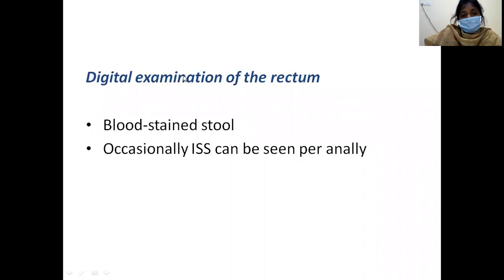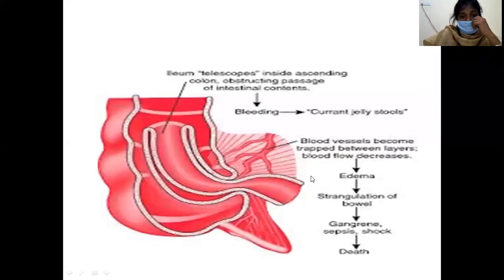Apart from the abdominal examination, you also have to do a per rectal examination, a digital examination of the rectum. What are the findings on per rectal examination? Your glove will be stained with blood, that is blood stained stools. And occasionally the intussusception can be seen per anum, that is the apex of the intussusception mass we can see per anum. So this is the picture.